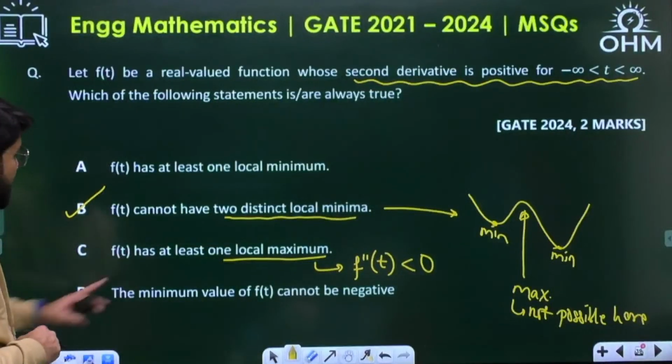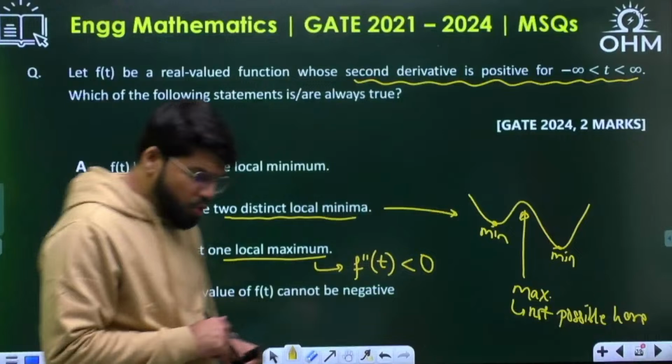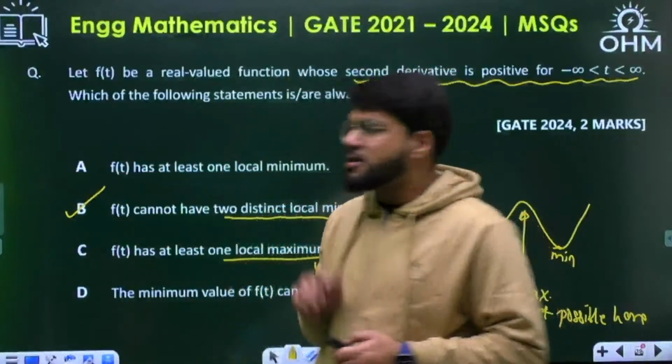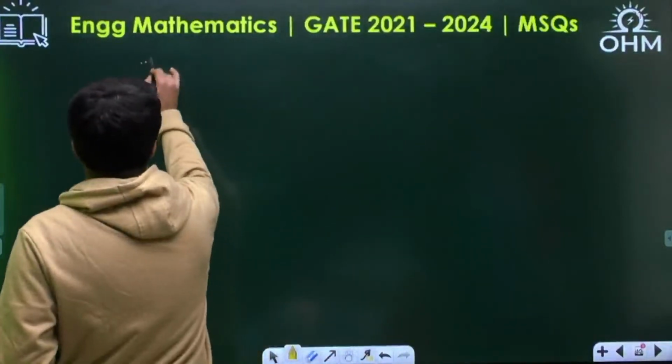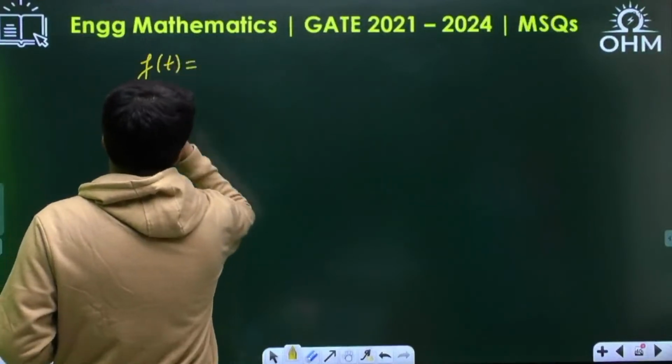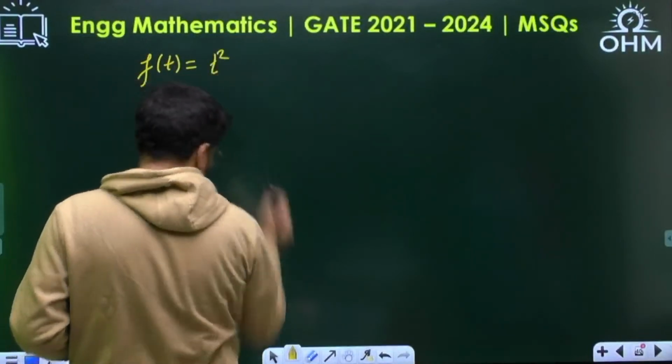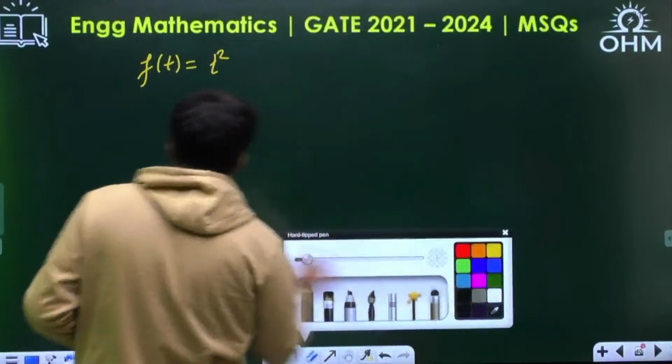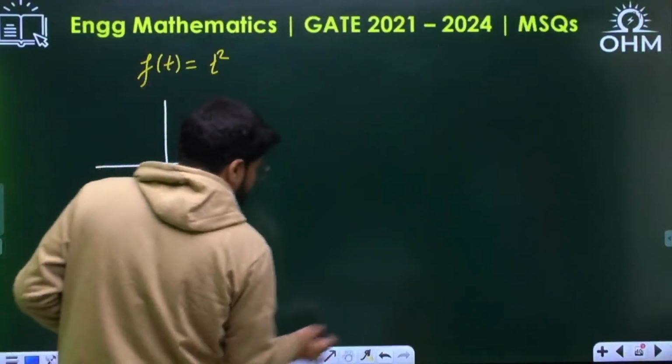Now, the minimum value of f(t) cannot be negative. Who told you? Suppose you take an example, f(t) equal to t square, a simple example first. What is f(t)? t square.